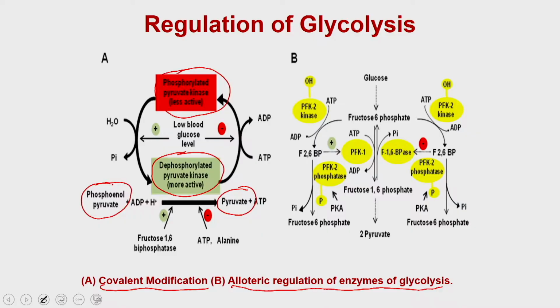The dephosphorylated form is more active, whereas the phosphorylated form is less active. So, what happens is that when there is low glucose in the cell, it channelizes the dephosphorylation of this enzyme.